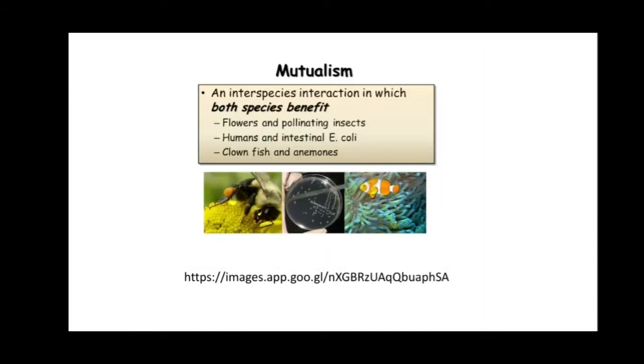Now the next one is mutualism. Mutualism is an interaction in which both species get a benefit. Examples are flowers and pollinating insects, for example honeybees; humans and E. coli, sorry, Escherichia coli, that lives in the intestine of humans; and again the clownfish and the sea anemone.